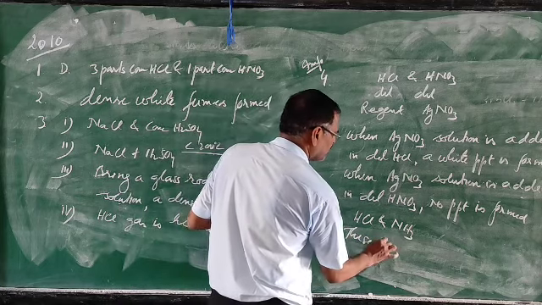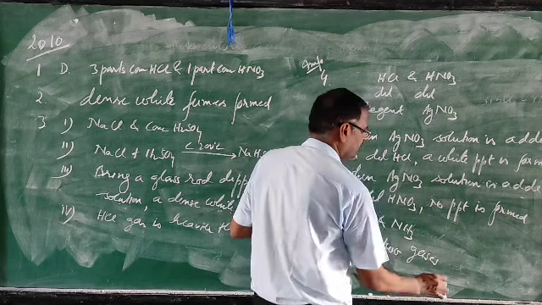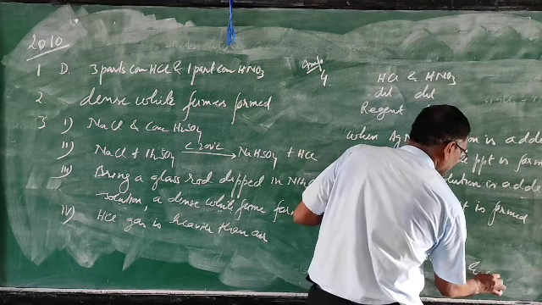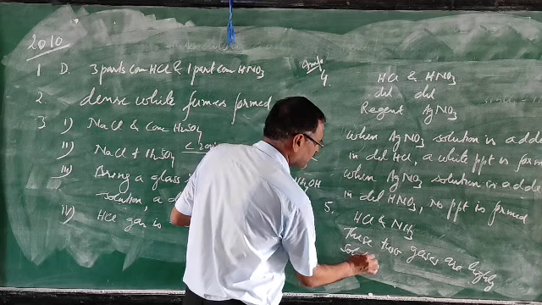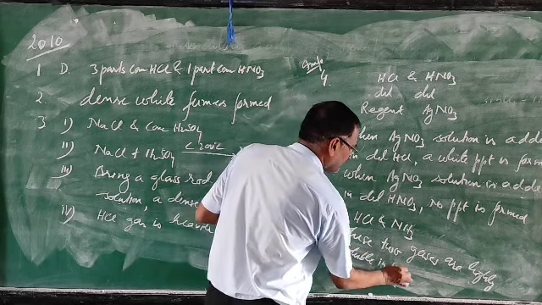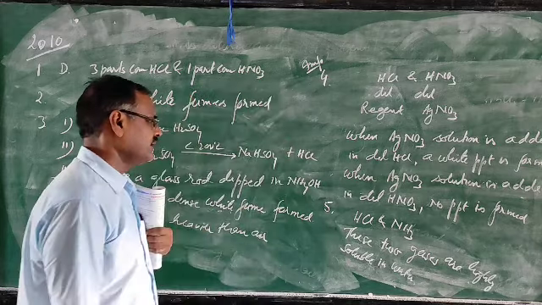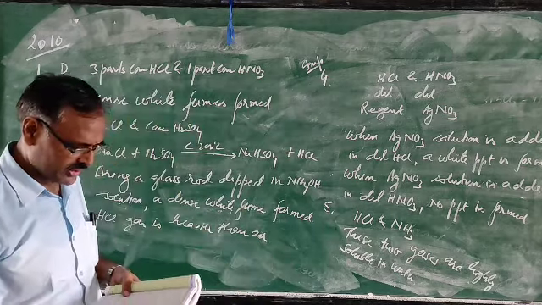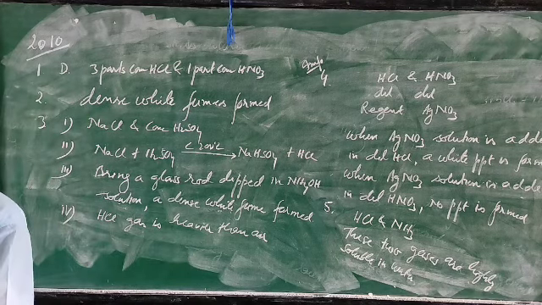These two gases are highly soluble in water. All the questions are important. Already I told you that the fountain experiment is very important. So now 2010 is over.